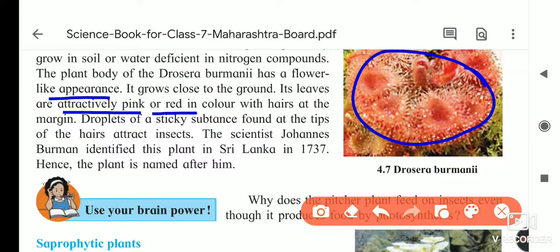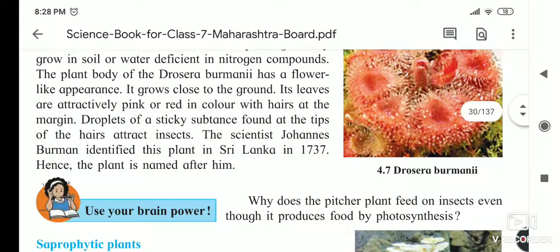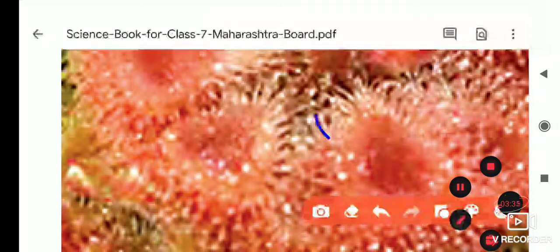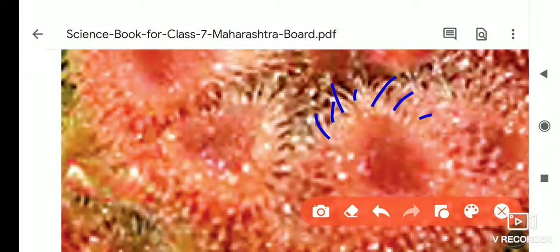The leaves are pink and red in color, with hairs. If you zoom this picture, you will see that it has hairs, and on those hairs there is a sticky substance.